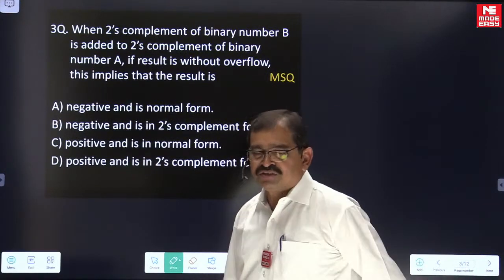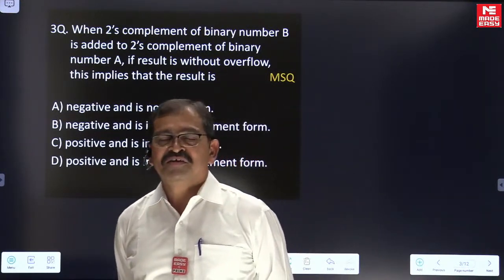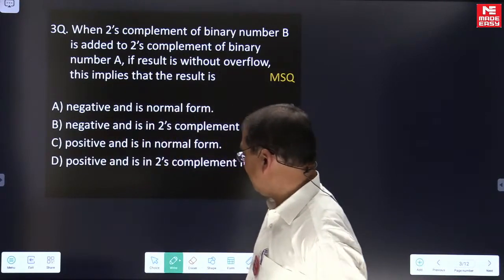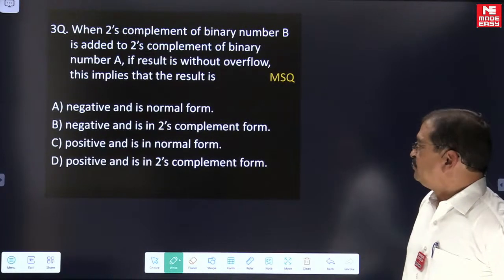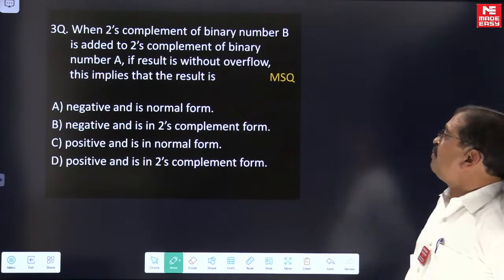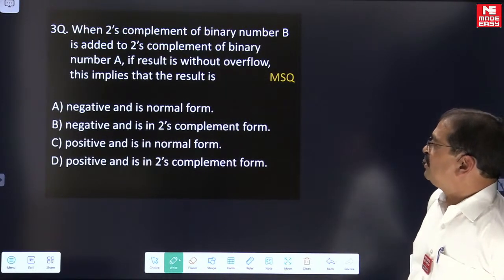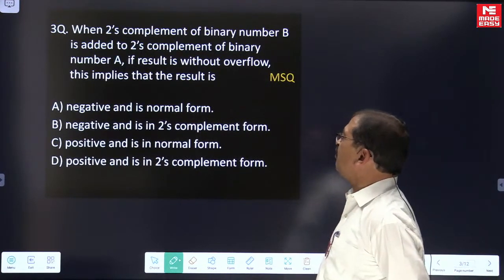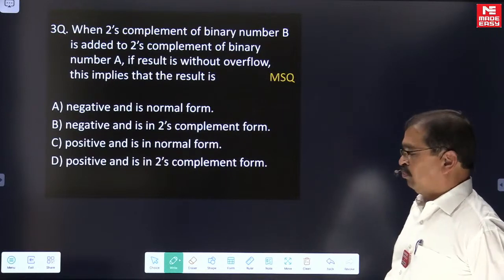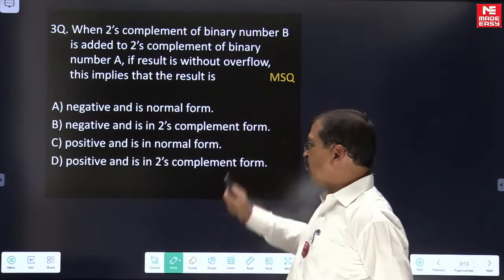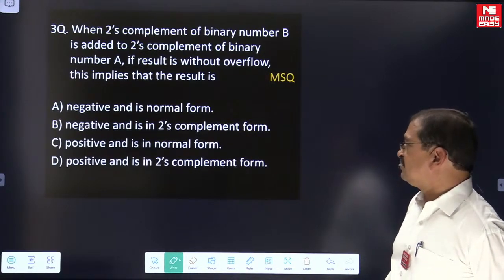This question is based on the number system. When 2's complement of binary number B is added to 2's complement of binary number A, if the result is without overflow, this implies the result is.